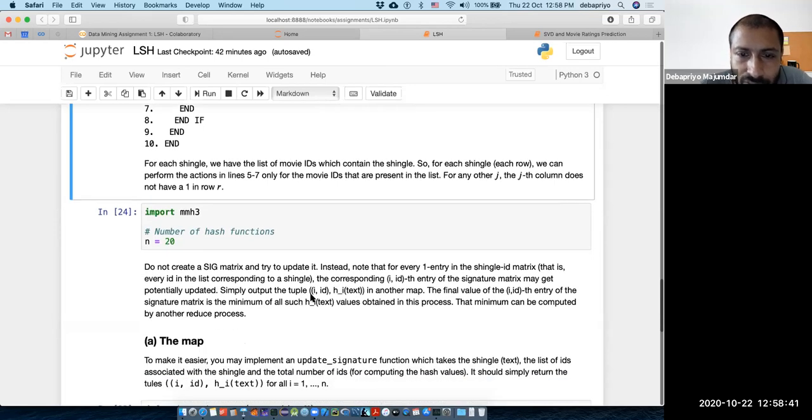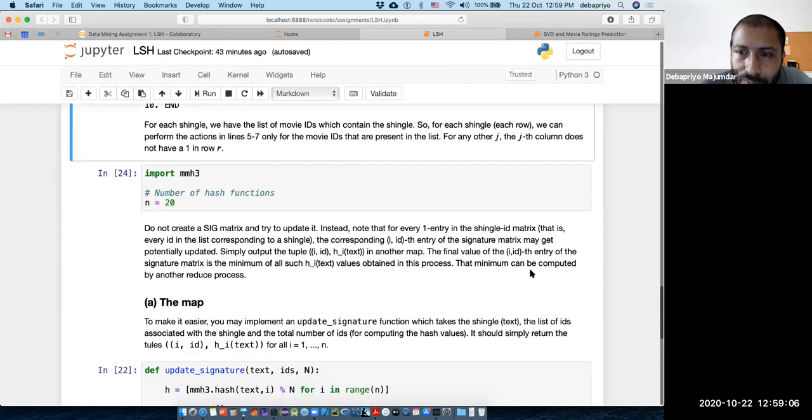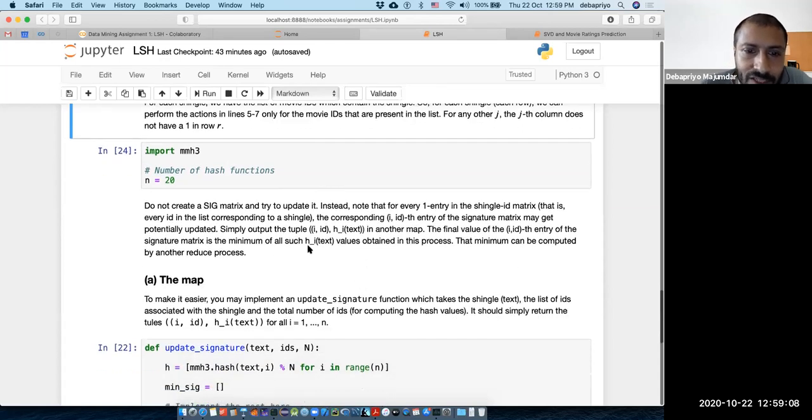All you have to do is simply output the tuple (i, j) and h_i(R), where R is my row, that is the shingle, in a map. You output this and later, for all unique (i, j), you can take the minimum. So the final value of the SIG_ij entry of the signature matrix is the minimum of all such hash values obtained in the process. The minimum can be computed by another reduce.